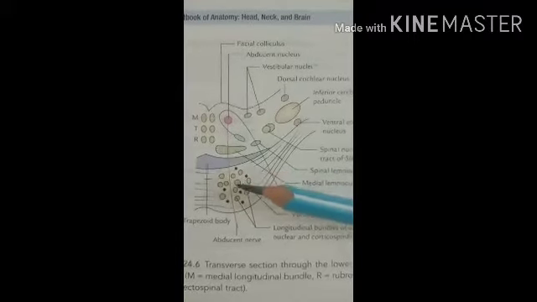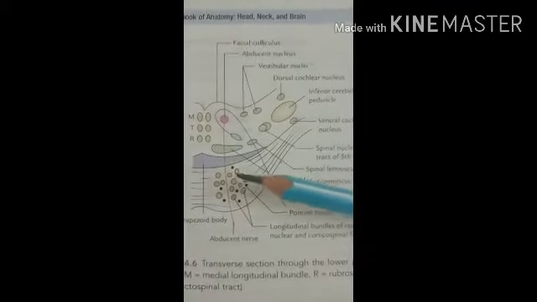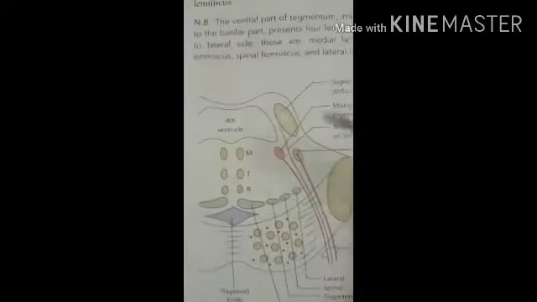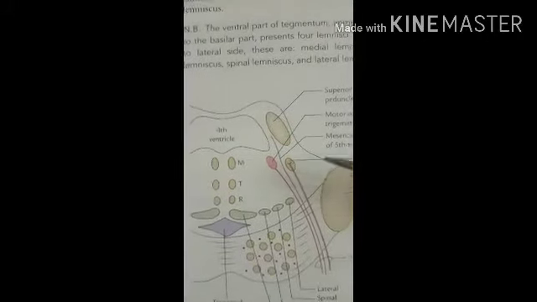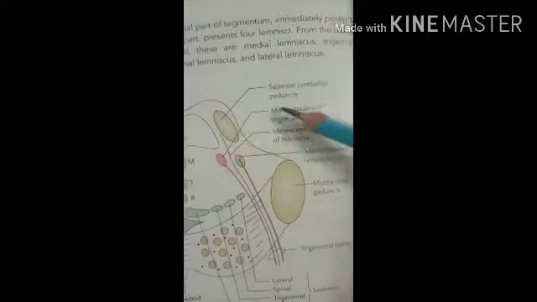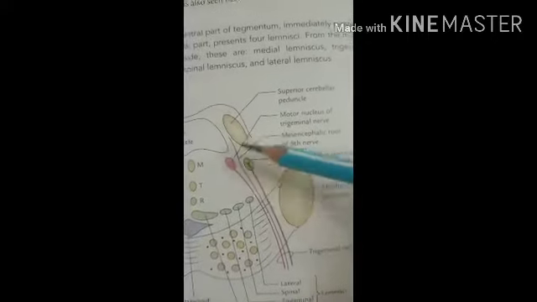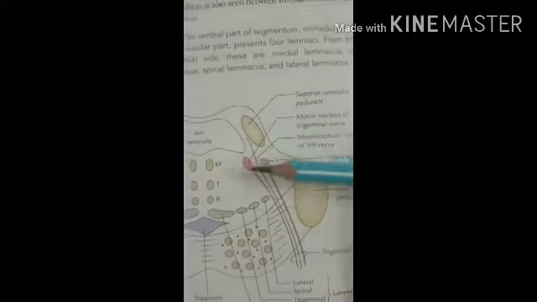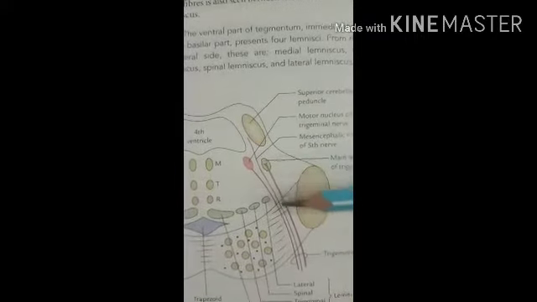Then let's see the TS of the pons at the cranial level. So here you can see the diagram. It shows mostly the trigeminal nuclei. Here you can see the motor nucleus, this is the sensory nucleus, and this is the mesencephalic nucleus. So those are the trigeminal nuclei.